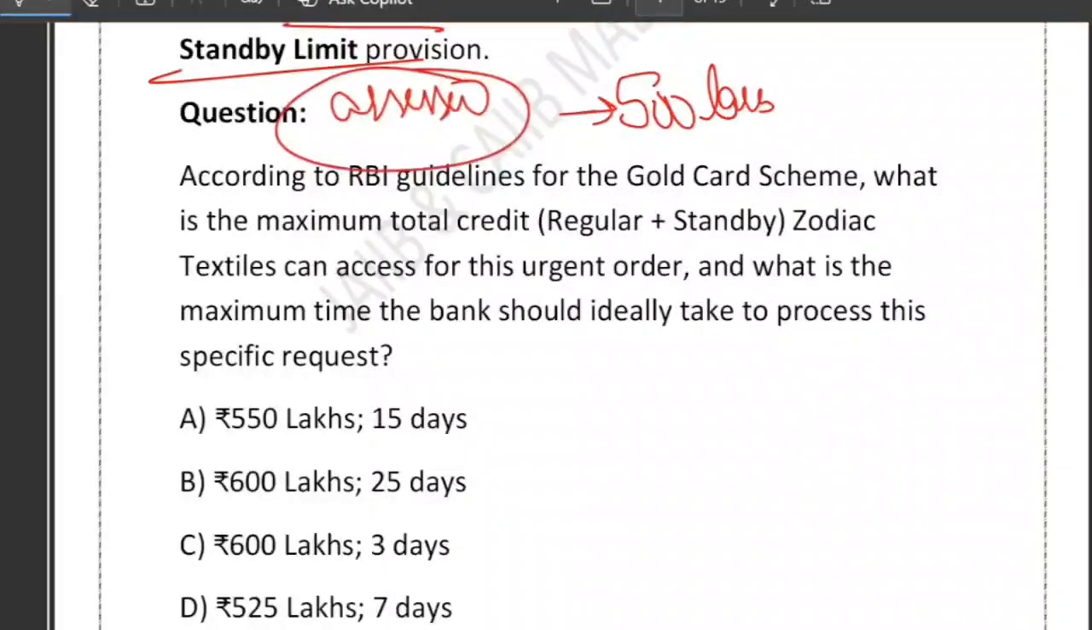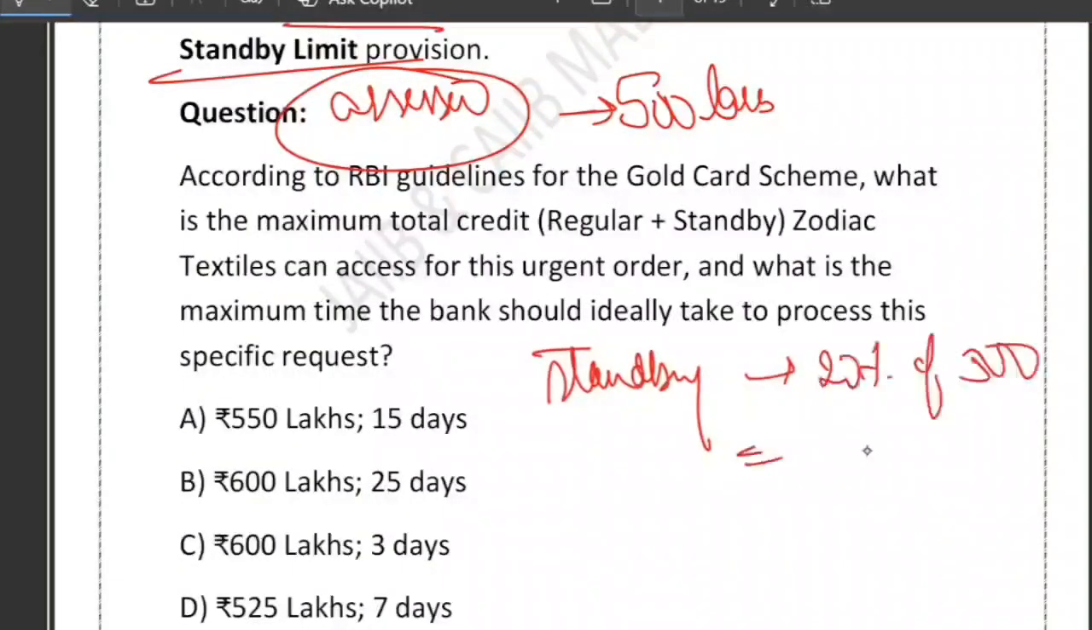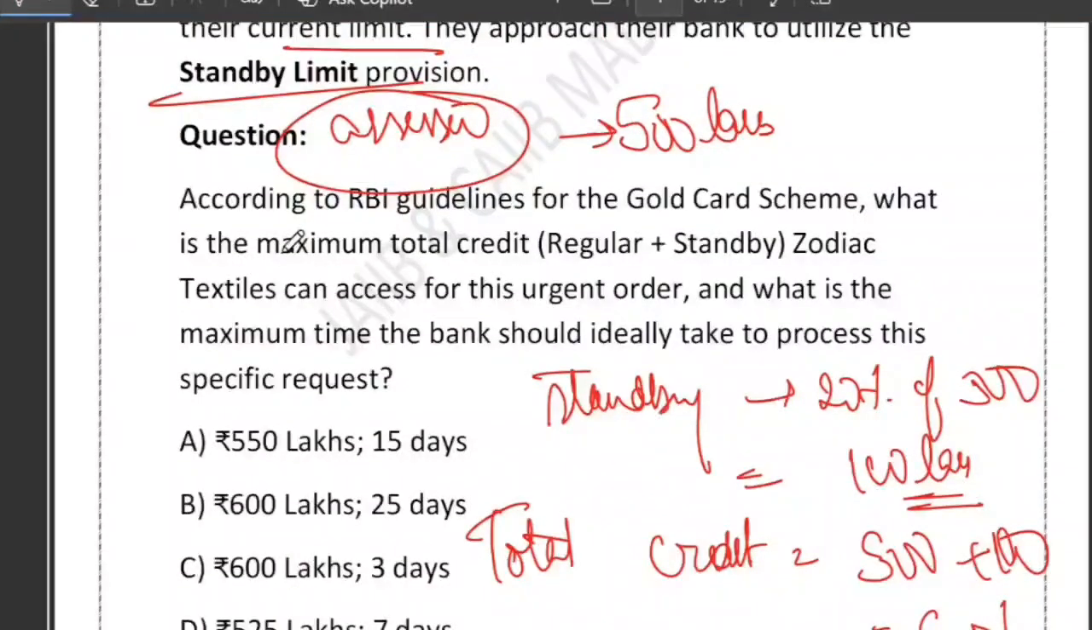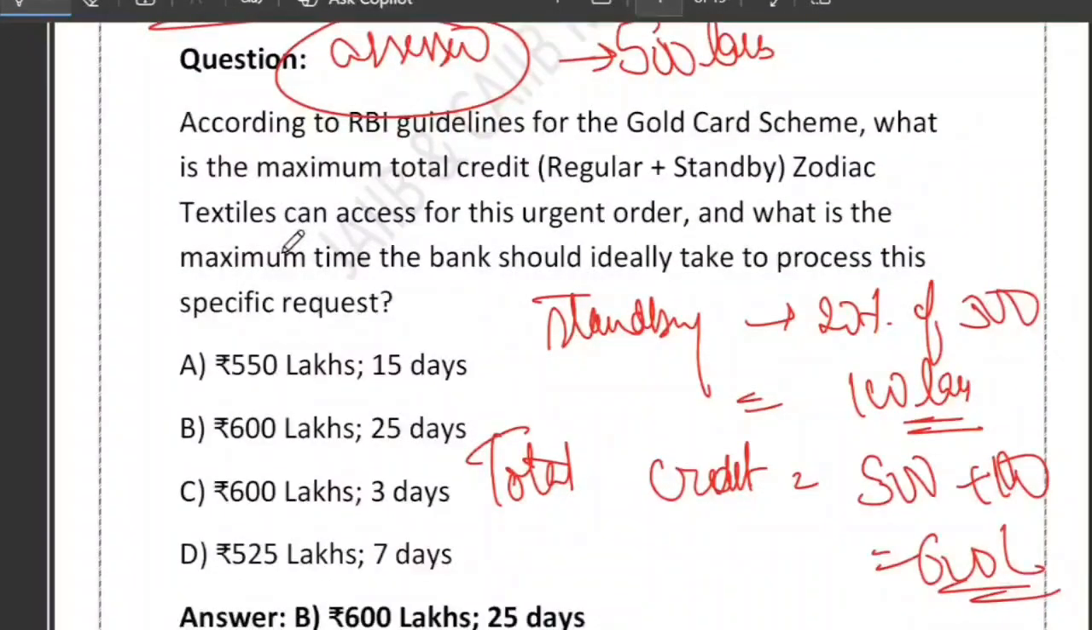Right. Now, what is the standby limit? A standby limit is just 20% of this 500 lakh, which is how much? 100 lakh. That is the standby limit. So what is the total credit available? Total credit is 500 plus 100, which is equal to 600 lakh. So the maximum total credit that Jodak Textile can access is 600 lakh. Very simple. Limit is 500 lakh. Standby limit is 20% of that, which is 100 lakh. Just add both of them. This will give you 600 lakh.